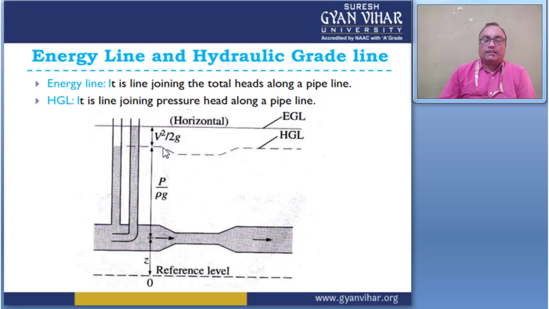So the energy line gives the information about the total head, which is the combination of pressure head and velocity head, and the HGL only gives the pressure head information of the pipeline.